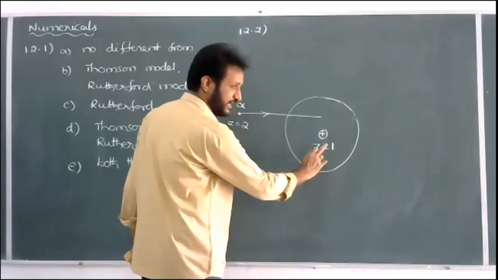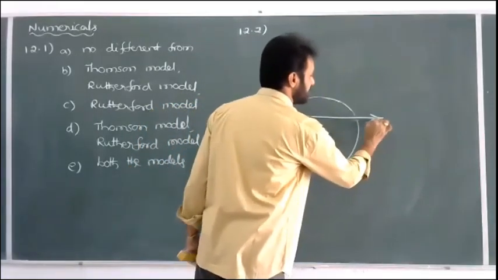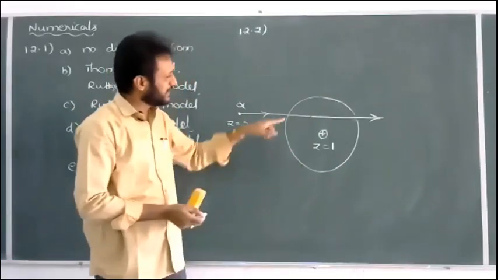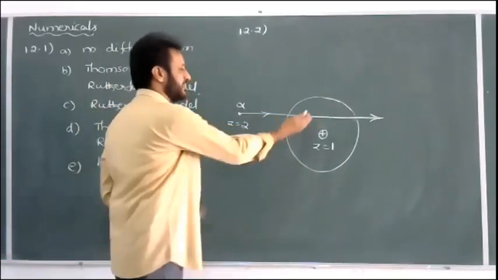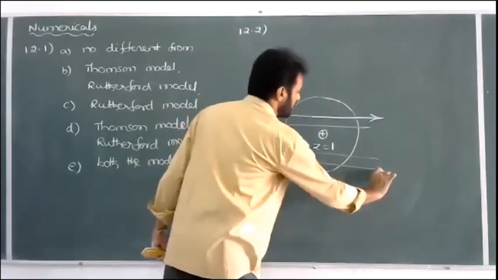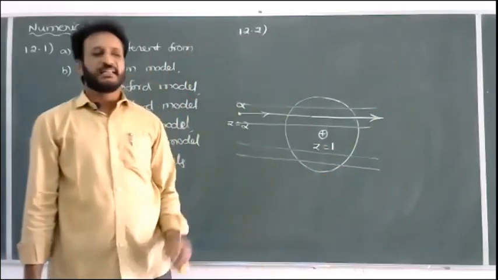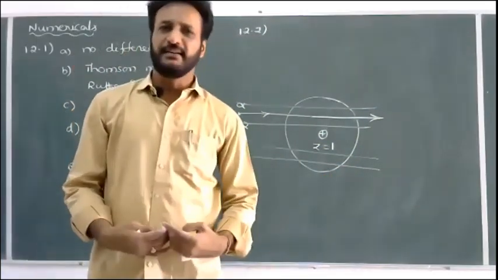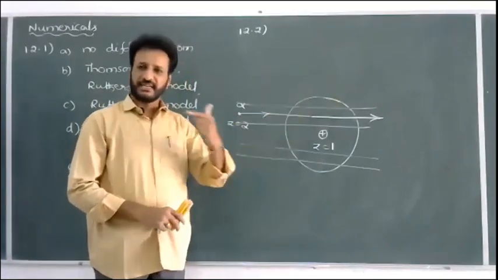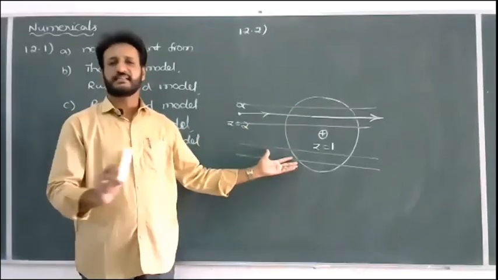Because of the hydrogen nucleus, the alpha particle path may not be changed, so the alpha particle will move along a straight path. But in this case we are unable to find the size of the nucleus. Whenever the alpha particle deviates, we can calculate the size of the nucleus, but here we cannot.